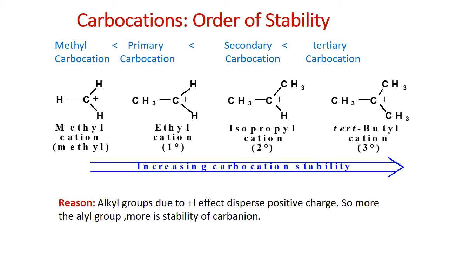So the order of stability is primary least, and tertiary carbocations maximum. The reason is the presence of alkyl groups, which have a plus I effect and disperse the positive charge. So the more the alkyl groups, the more the stability of carbocations.